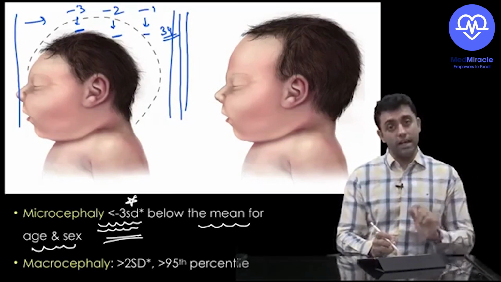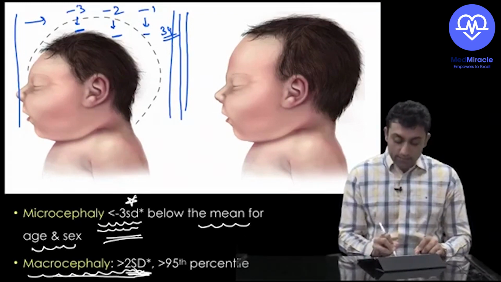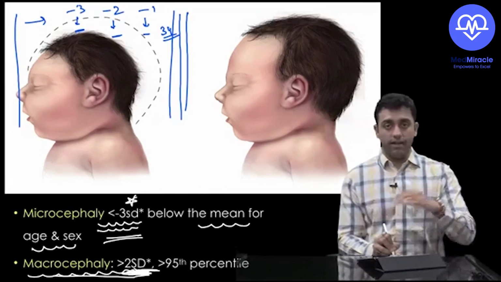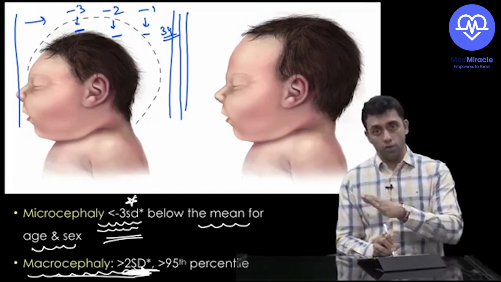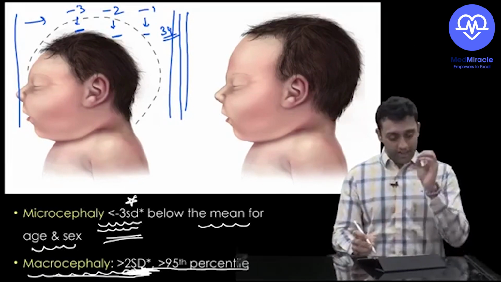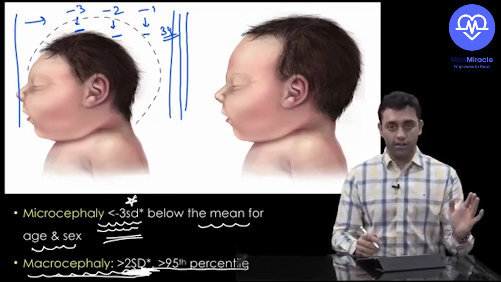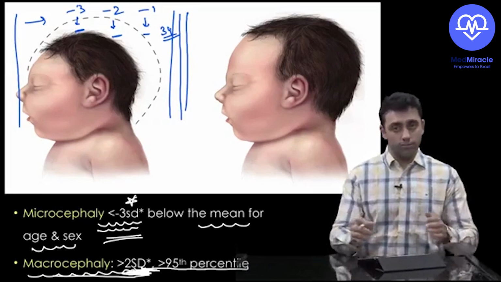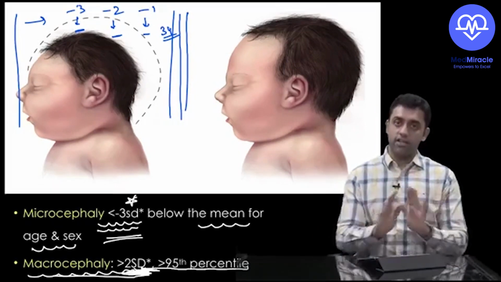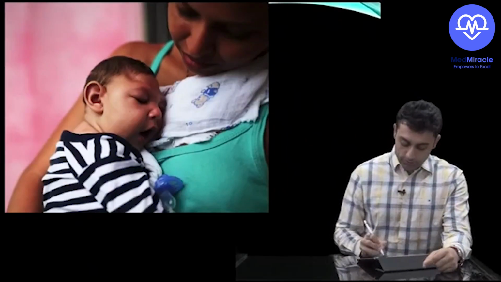And macrocephaly, again a PG question, is more than 2 standard deviation. See, it is not -3 and +3, it is -3 and +2. More than 2 standard deviation, or more than the 95th centile, is macrocephaly. These are pure PG questions, no doubt about it. They ask like that only, less than what, more than what. So now you know what microcephaly and macrocephaly definitions are.